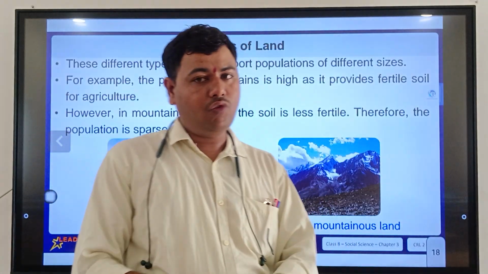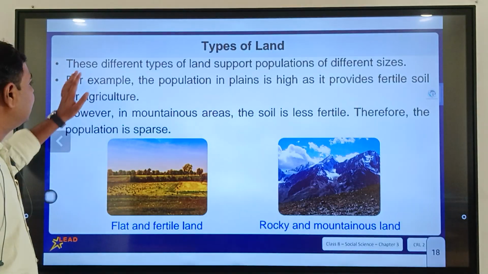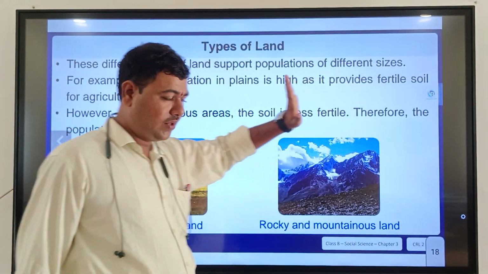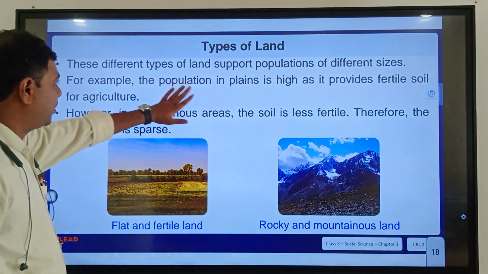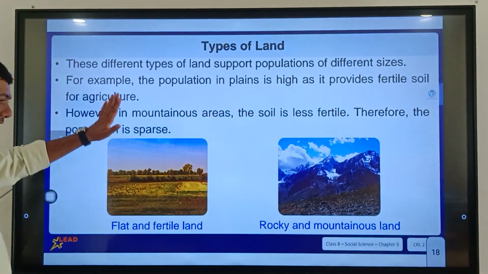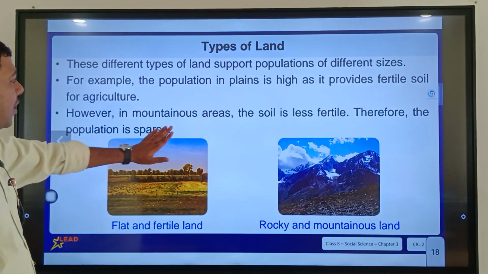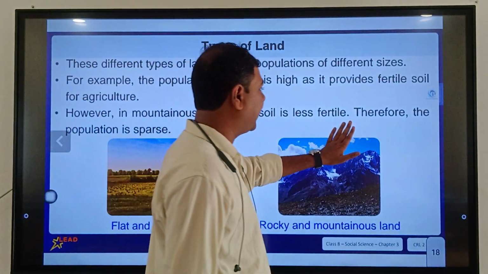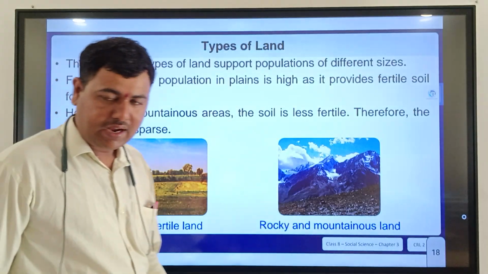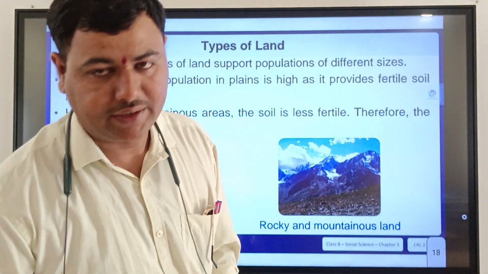So, what have we done? We have learned how these different types of land support populations of different sizes. For example, the population in plains is high as it provides fertile soil for agriculture. However, in mountainous areas, the soil is less fertile, therefore the population is sparse.